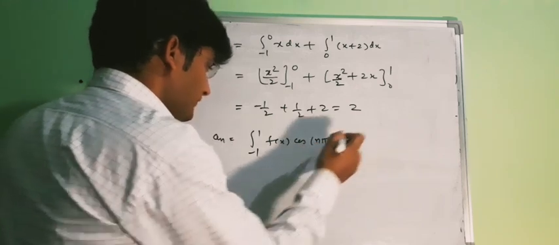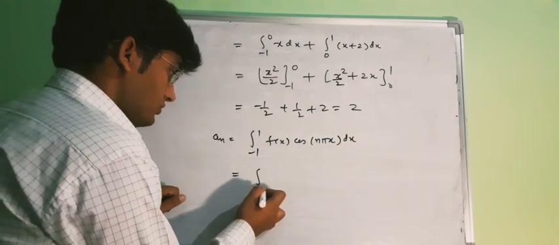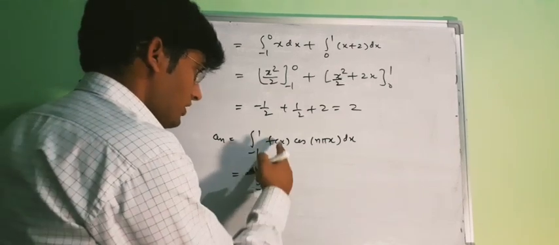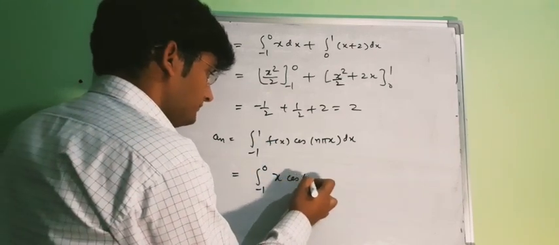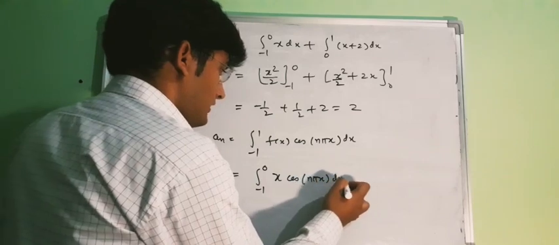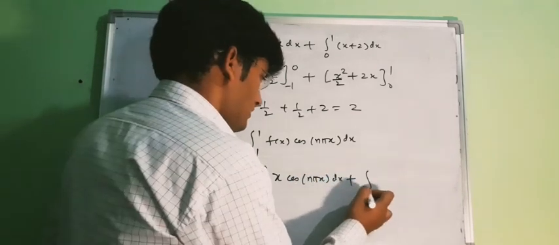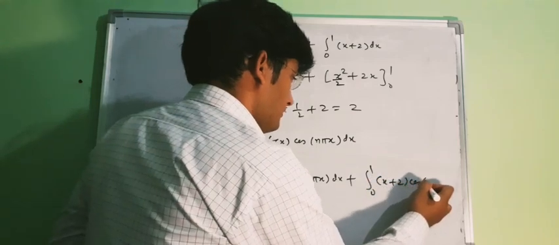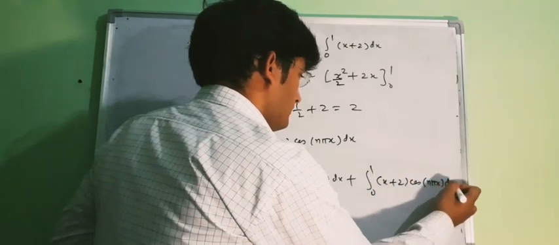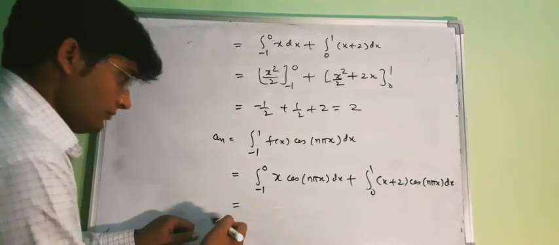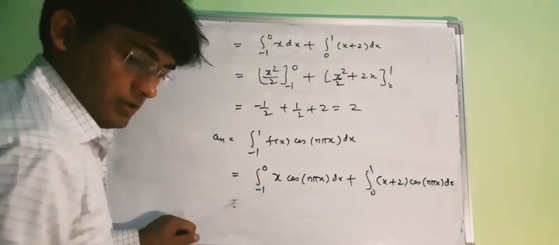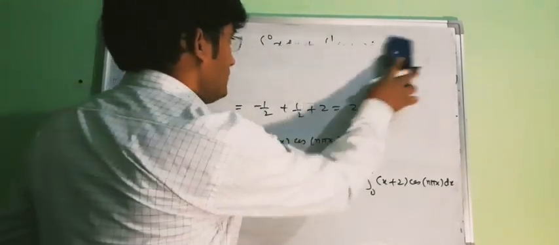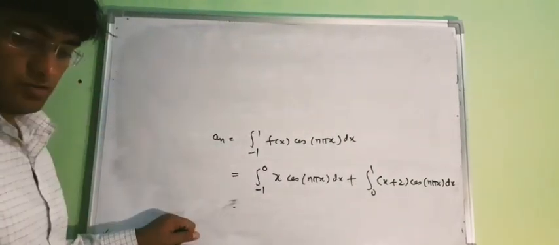and L is 1. Now let us break it in two parts. From -1 to 0, our f(x) was x, and then from 0 to 1, our f(x) is x plus 2. Now we can integrate this using the Bernoulli's rule.